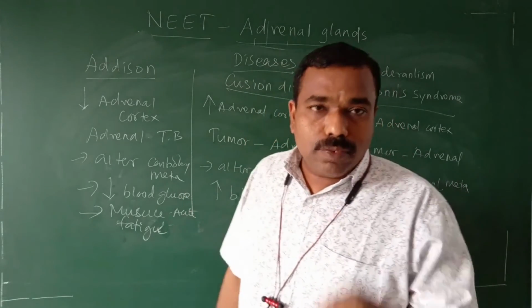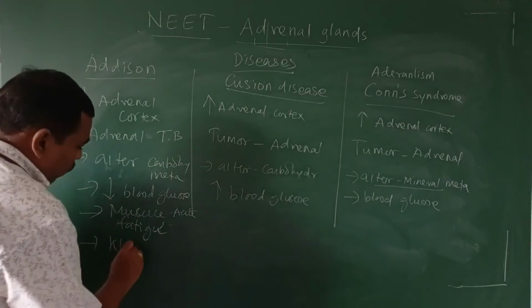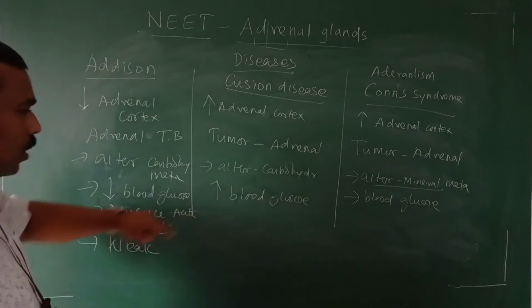Fatigue is a Greek word that means weakness. So the muscle becomes tired and weak. That is called Addison disease.